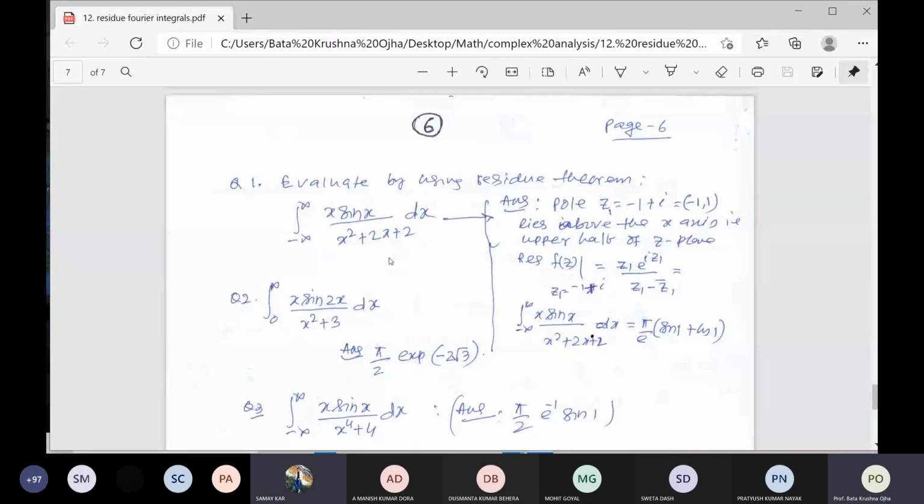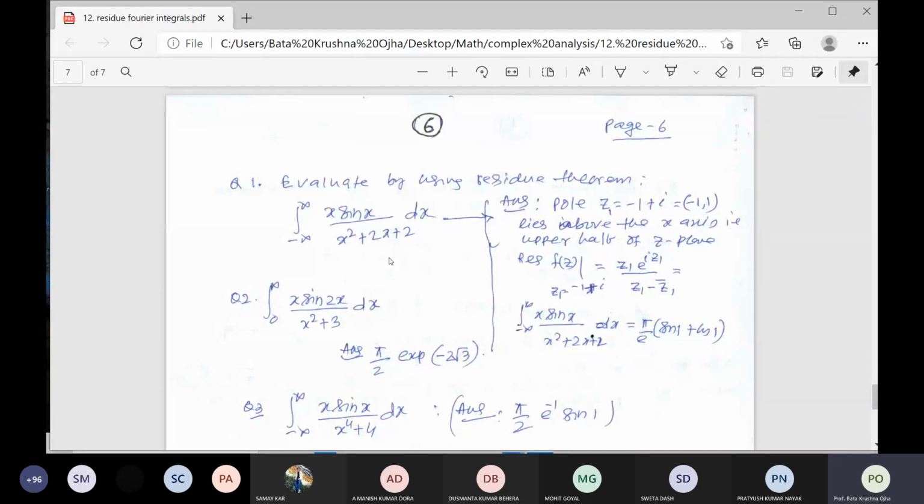The residue is e to the power minus i minus 1, into minus i minus 1, by 2i. There is an i. Since your question has a sine function, you take the imaginary part of that answer, the residue.